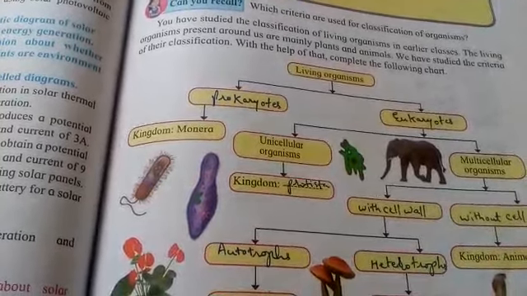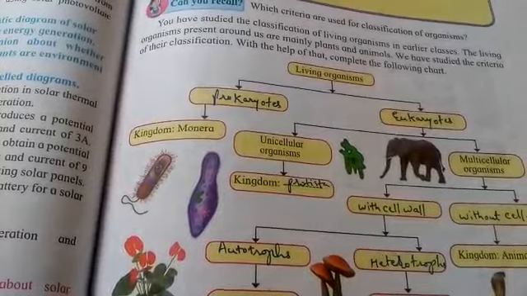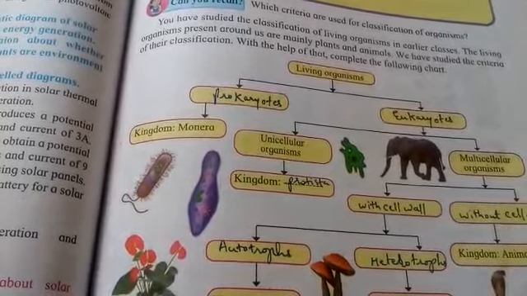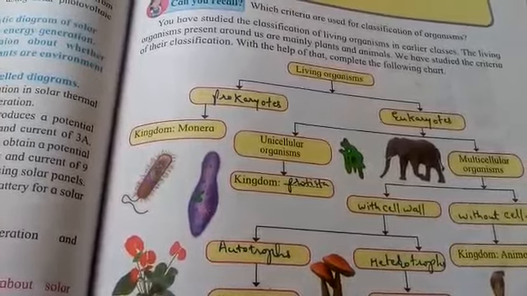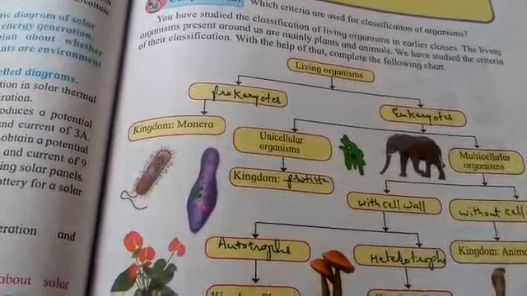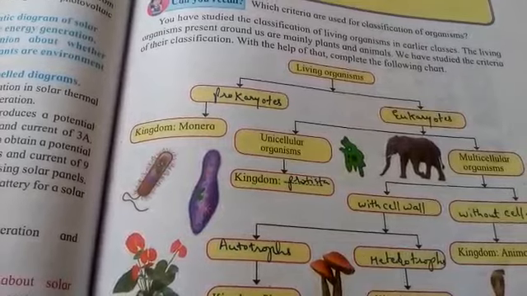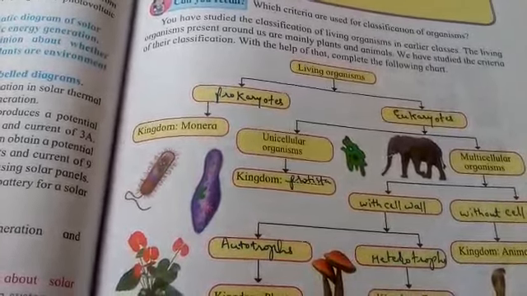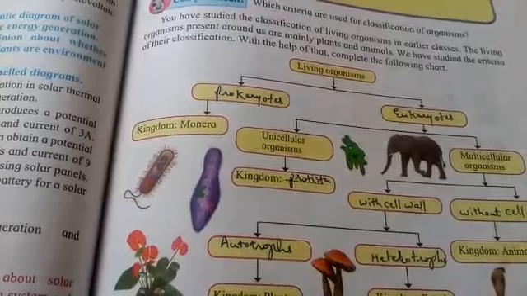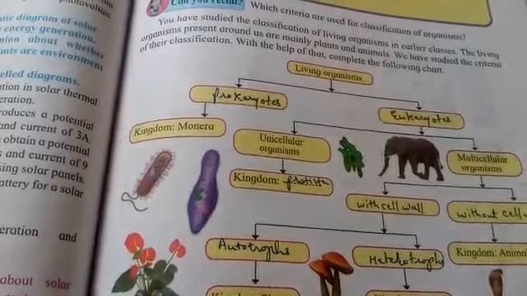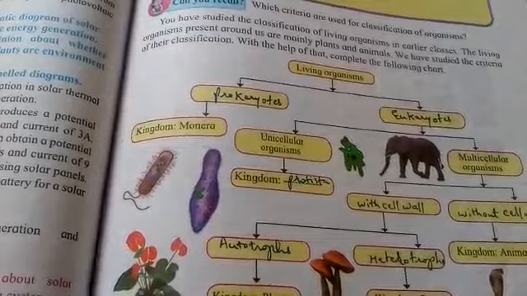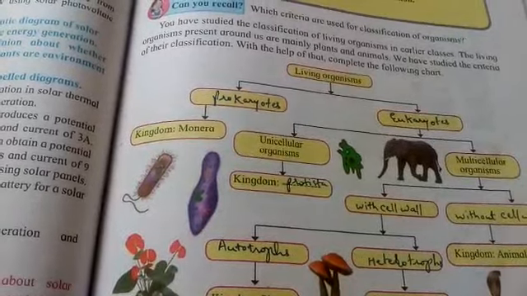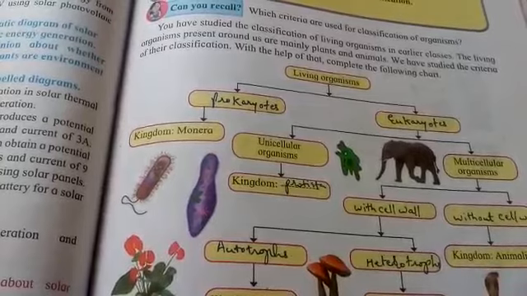Then prokaryotes are further divided into the kingdom Monera. So these organisms which belong to the kingdom Monera are strictly unicellular. These are made up of a single cell. This can be autotrophic or heterotrophic. That means they are able to make their own food if these are autotrophic, or if they consist of chloroplast in their cell, or this can also be heterotrophic. That means such kind of organisms will have to depend on other organisms for food, for example bacteria.